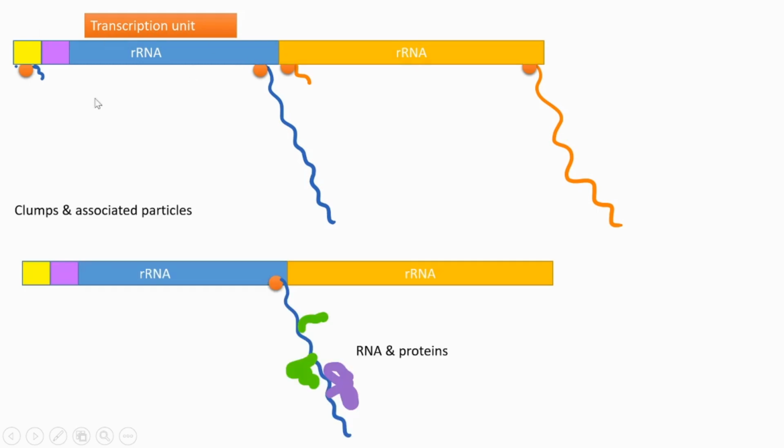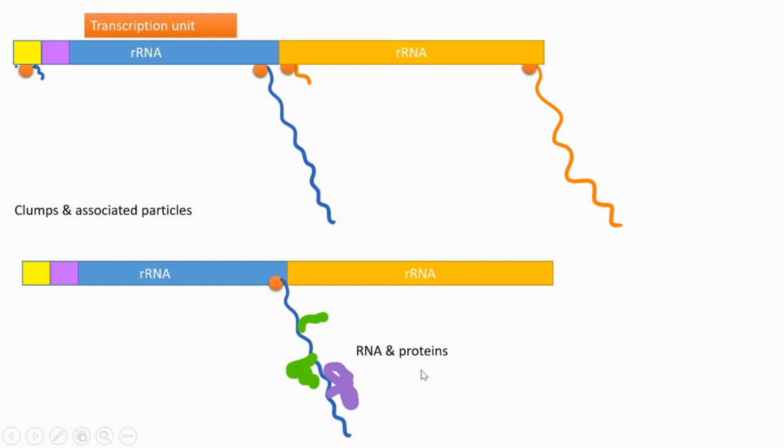Next is about clumps and associated particles. That means if you observe the newly synthesizing rRNA transcript, we can see it associated with many proteins and other particles. Actually, what are those particles? They are simply certain RNAs and proteins. What is the role of these RNAs and proteins?